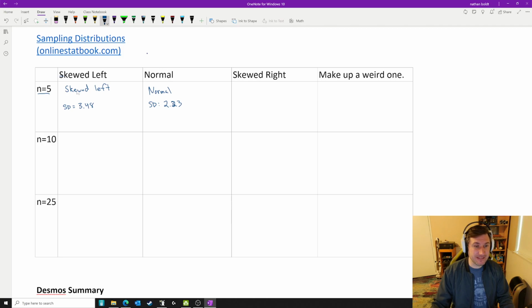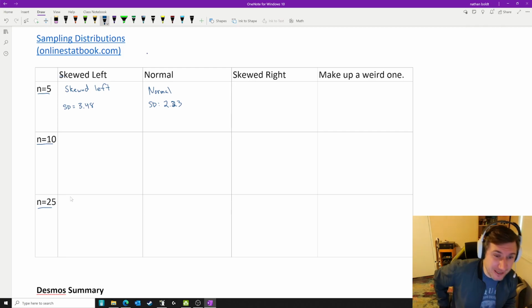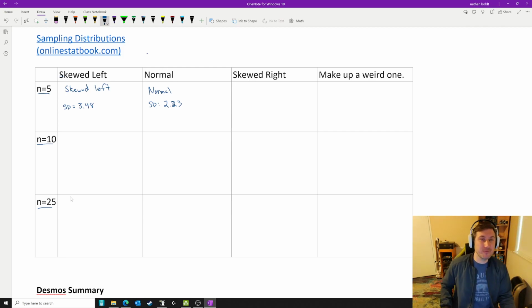What happens if I take that skewed left population and I increase the sample size? What happens to the sampling distribution? Hint, hint, we want it to be normal, right? Once I know the conditions for it to be normal, then I can do normal CDF for days, and it's all good. I don't have to worry about the shape. The shape will be normal.